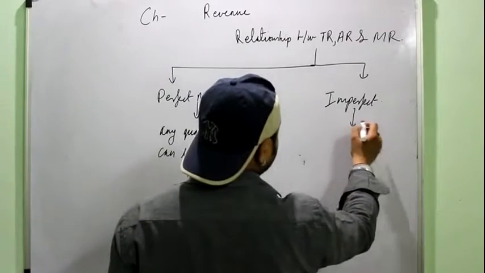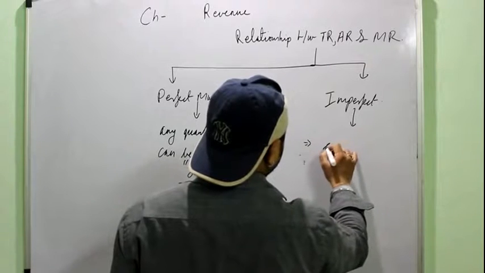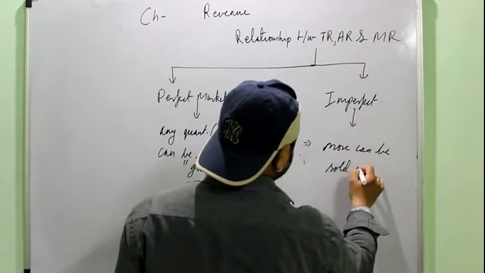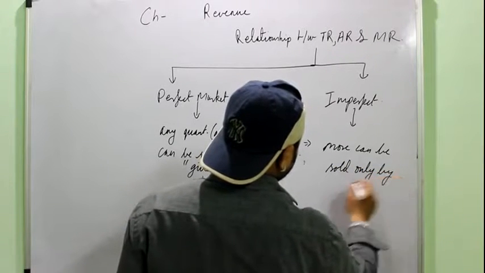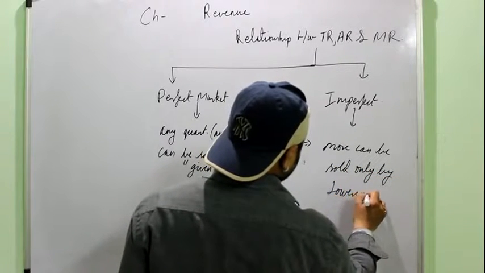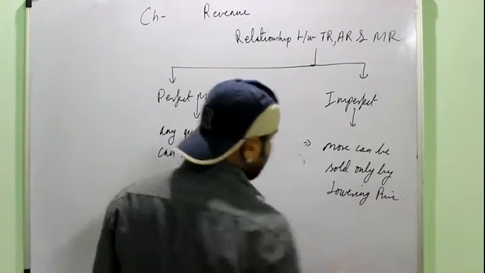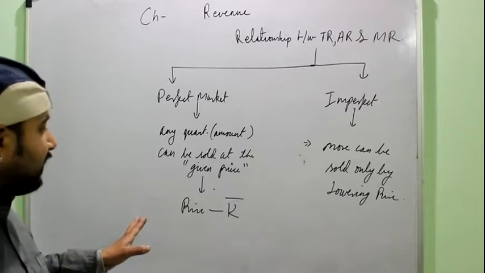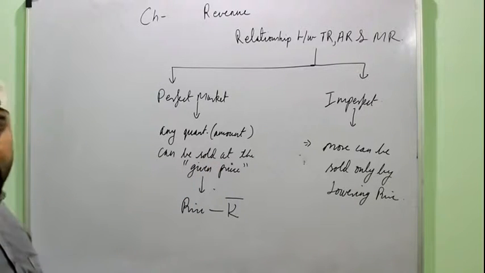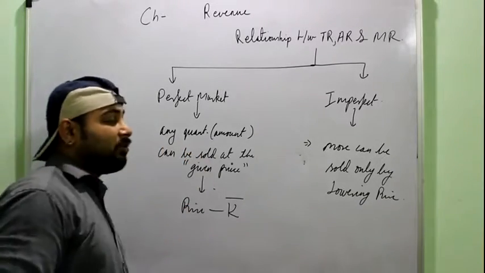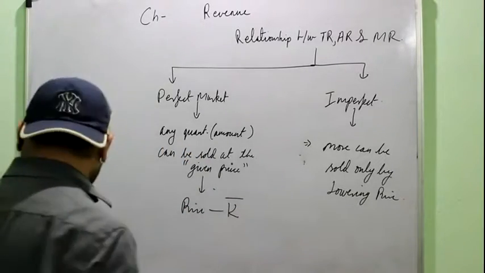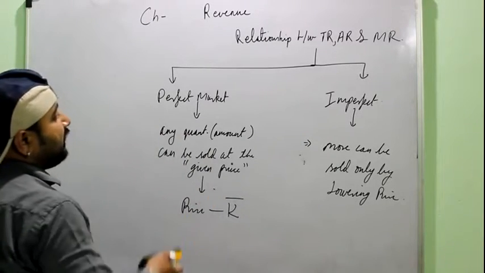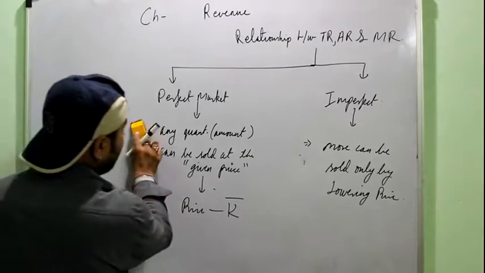While an imperfect market is a market where more can be sold only by lowering the price. This condition you have to remember. Perfect market means any amount can be sold at the given price, while under the imperfect market, more can be sold only by reducing the price. So first we will understand the relation under the perfect market.